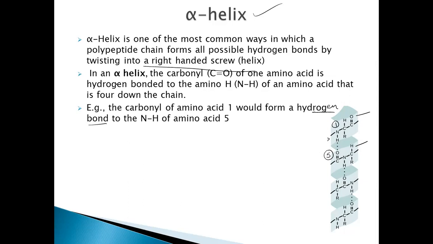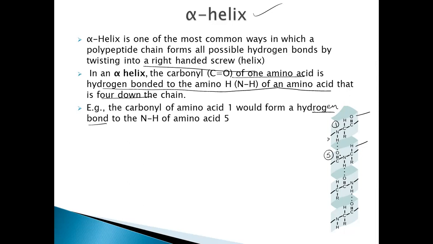So the CO of one amino acid is hydrogen bonded to the amino H of another amino acid that is 4 down the chain. For example, if this is the first amino acid, this NH is linked by means of a hydrogen bond to the CO of another turn, which is the 5th amino acid.